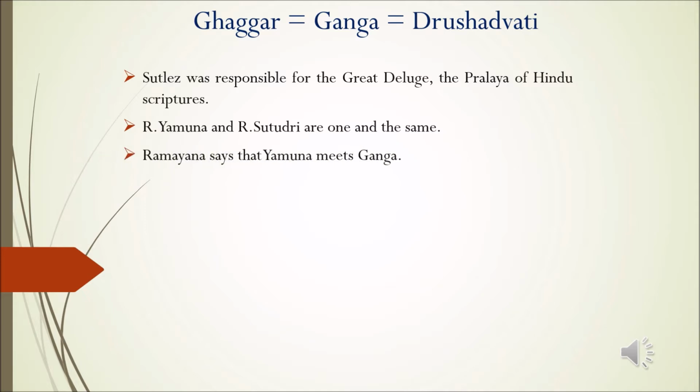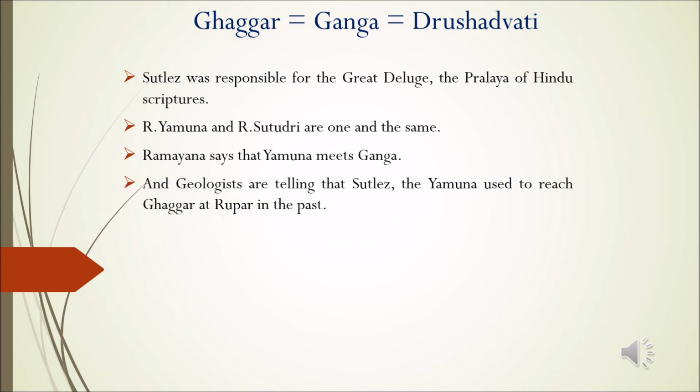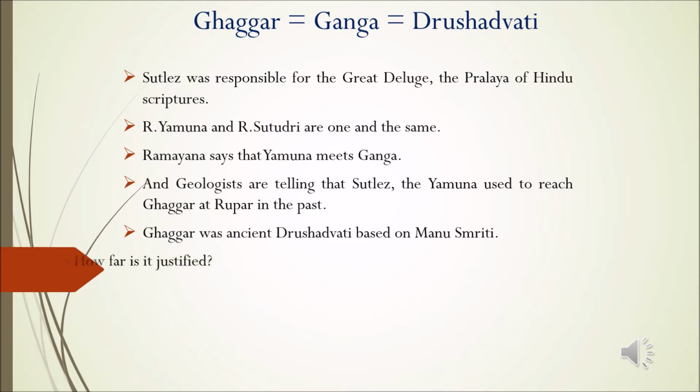The above hymn of Ramayana says that Yamuna meets Ganga. We know that river Satluj was recognized as Satudri by historians. And geologists are telling that Satluj used to reach Ghaggar at Ropar in the past. So we have to investigate if the present Ghaggar was called Ganga in the ancient times. But let us remember that earlier I have called Ghaggar as ancient Drashadwati based on Manusmriti. So there is a possibility of Ghaggar having two names to its credit.